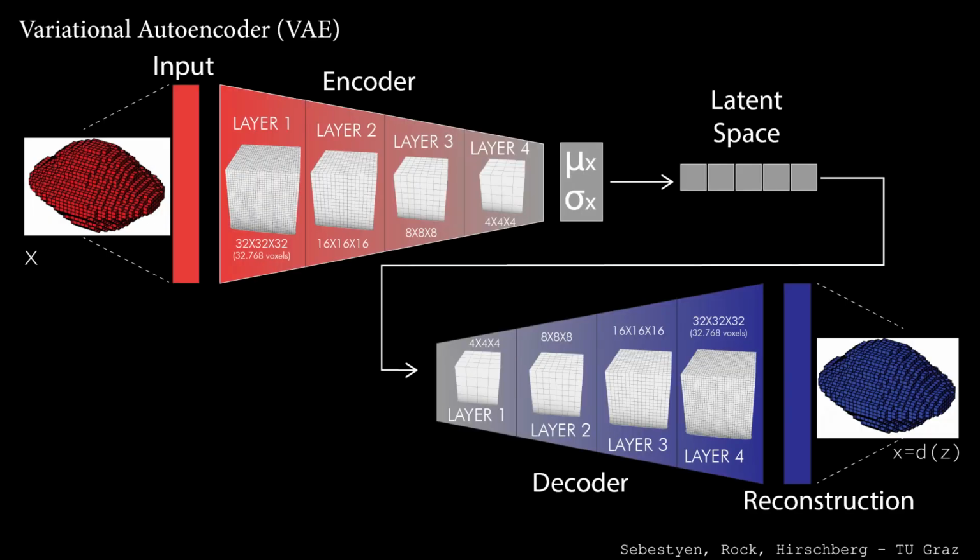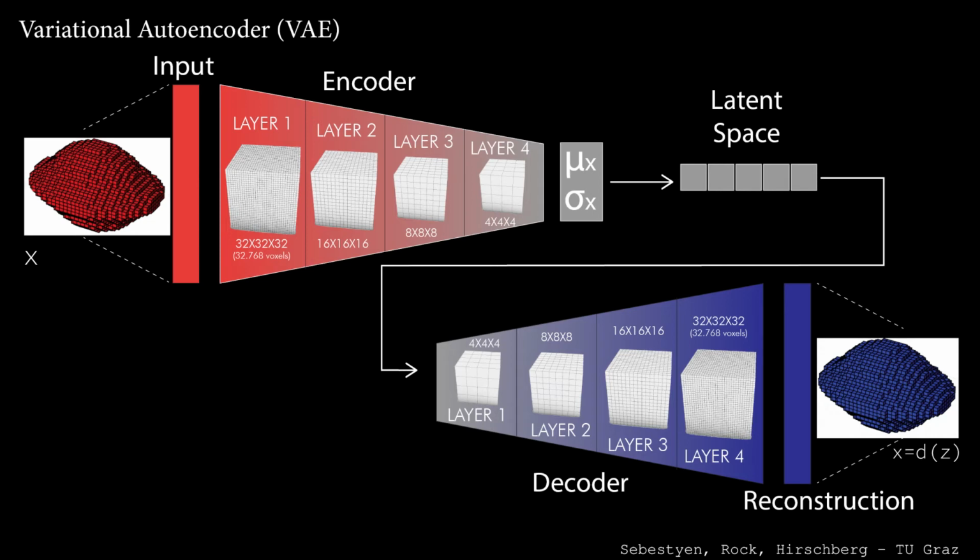I want to take a brief look at what exactly the variational autoencoder does. It takes the output produced by the parametric design model, which is presented in voxel form. This geometry is being compressed down or encoded into the latent space. We will see that varying the size of the latent space will have an impact on the performance of our tool.